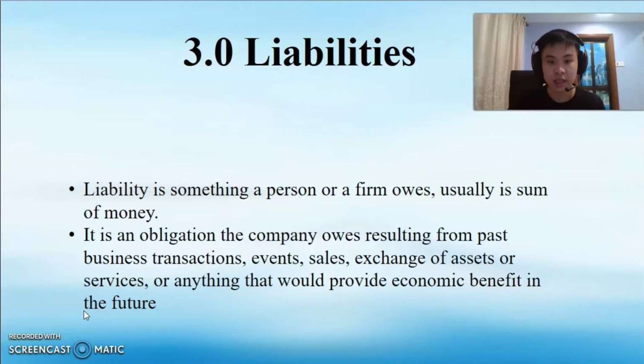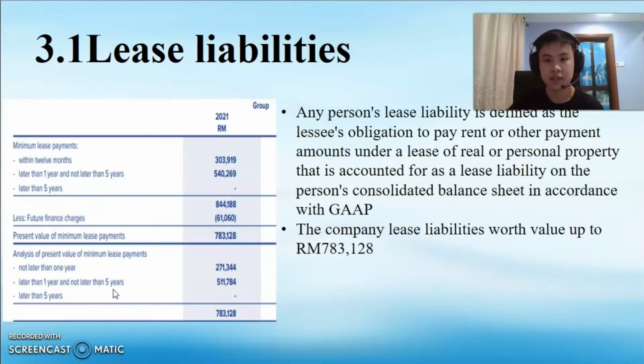It's an obligation that the company owes resulting from past business transactions, events, sales, exchange of assets or services, or anything that would provide economic benefit in the future. 3.1 Lease liabilities. A lease liability is defined as the lease obligation to pay rent or other payment amounts under a lease of real or personal property that is accounted for as a lease liability. On the consolidated balance sheet in accordance with GAAP, the company's lease liabilities are worth up to 780,128.